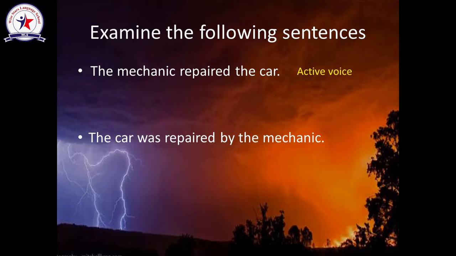The mechanic, which is the subject, is mentioned at the very end of the sentence. These kinds of sentences, we call them passive voice. The passive voice sentence is the sentence that starts with the object.